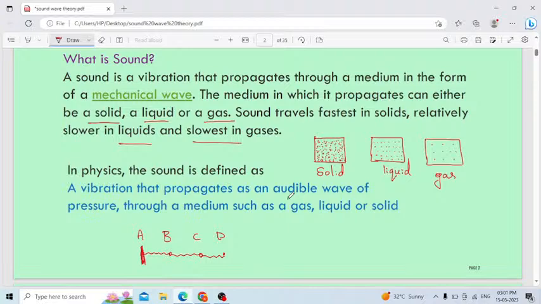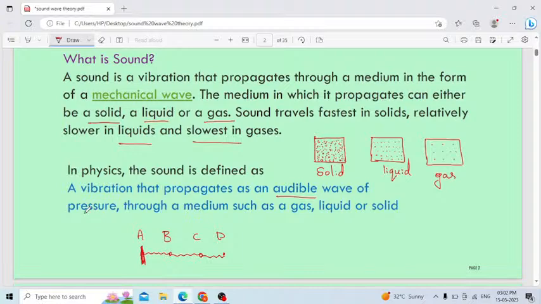Okay. Then here sound is nothing but a vibration that will propagate. Propagate means it will travel from one place to another place, otherwise from one point to another point. Then it will create an audible wave. Audible wave means you can listen. Wave of pressure: sound will create a pressure.